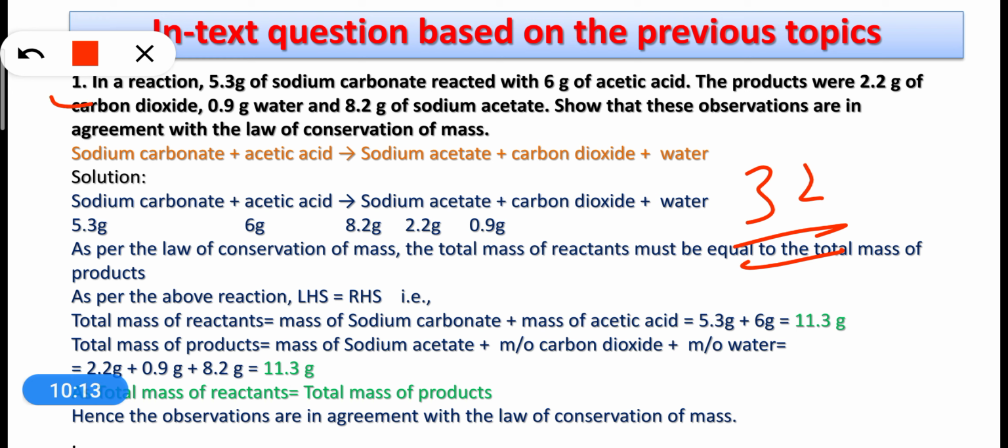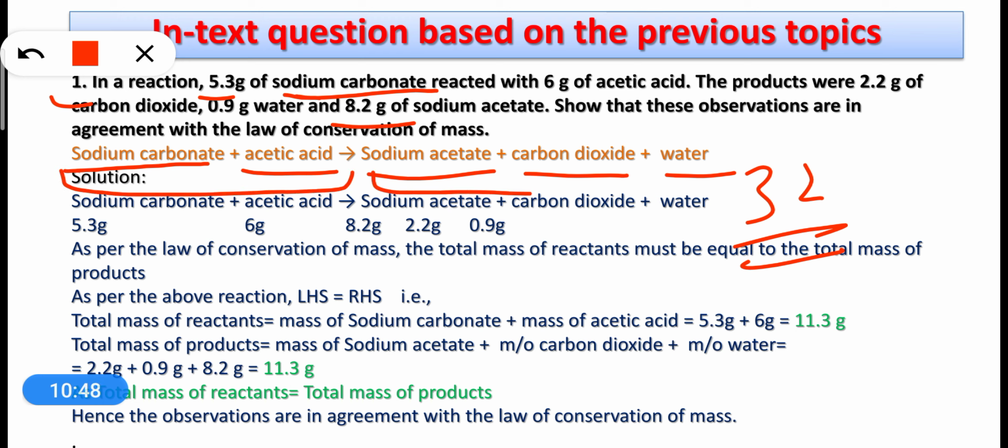The first question is: in a chemical reaction, 5.3 gram sodium carbonate reacted with 6 gram acetic acid. The products were 2.2 gram of carbon dioxide, 0.9 gram of water, and 8.2 gram of sodium acetate. Show that these observations are in agreement with the law of conservation of mass. The chemical reaction is given here: sodium carbonate reacts with acetic acid, producing sodium acetate, carbon dioxide, and water. So these two are the reactants and these three are the products.